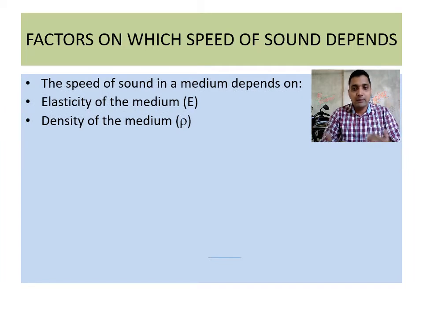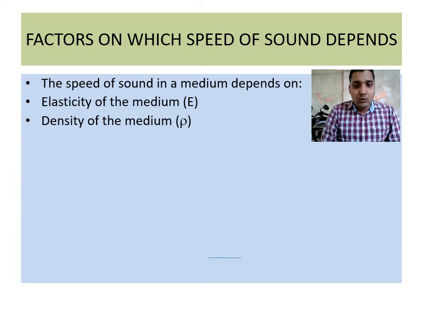How elastic the medium is matters, because if we look at the properties of a medium, we find that the medium should be elastic, meaning the particles can move from their mean position, their initial position, and again return to their original position. And then next is the density of the medium. Density means the mass per unit volume.